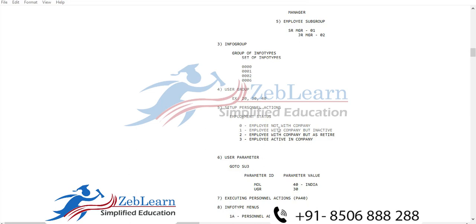They can use the technical name of personal number. In the table, I will show in the next session how we can check the technical name. For example, the personal number technical name is Bernard, the user group technical name is UGR, and the country grouping technical name is Molga. It's for SAP a technical consultant, not for the functional consultant.